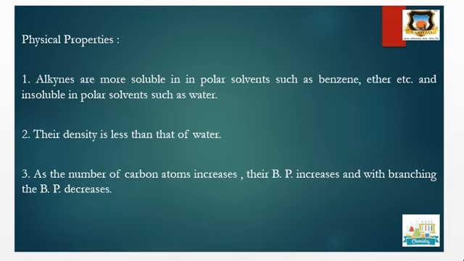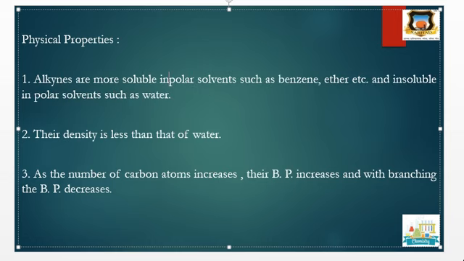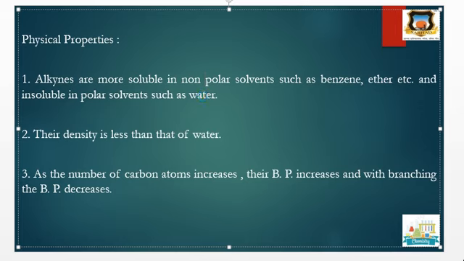Then physical properties. Alkynes are soluble in non-polar solvents such as benzene and ether, and insoluble in polar solvents such as water. Sorry, here it is non-polar solvents. Alkynes are more soluble in non-polar solvents because they are non-polar in nature, and therefore they dissolve in benzene and ether, and they are insoluble in polar solvents like water.